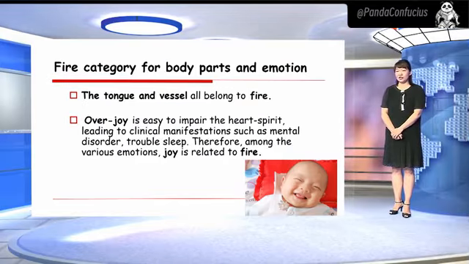The tongue and the vessels all belong to fire because the condition of the heart can be reflected in the tongue, and the heart controls the vessels through the meridians. Overjoy easily impairs the heart's qi, leading to clinical manifestations such as mental disorder and trouble sleeping. Therefore, among the various emotions, joy is related to fire.